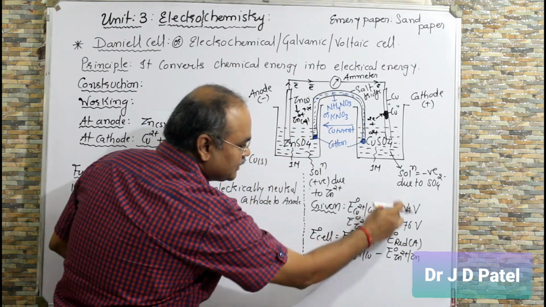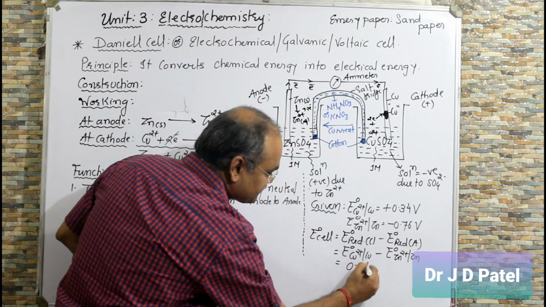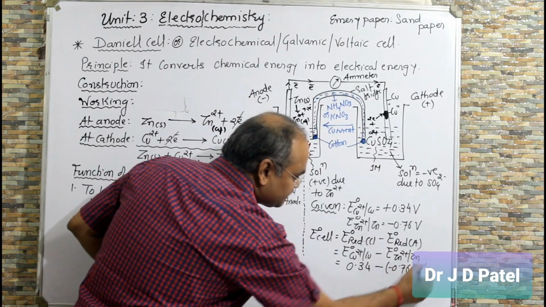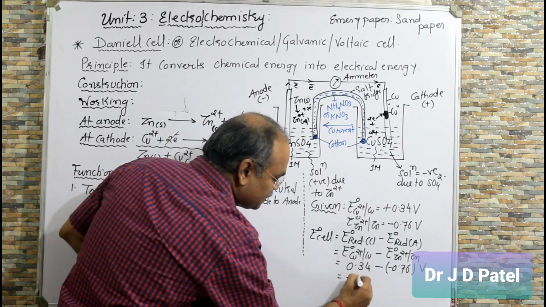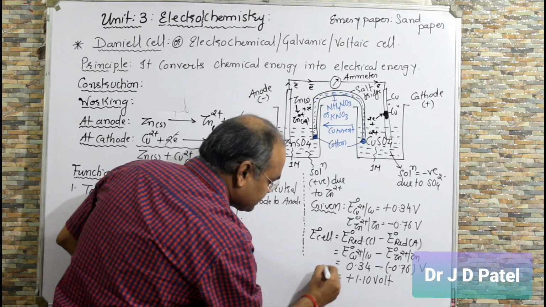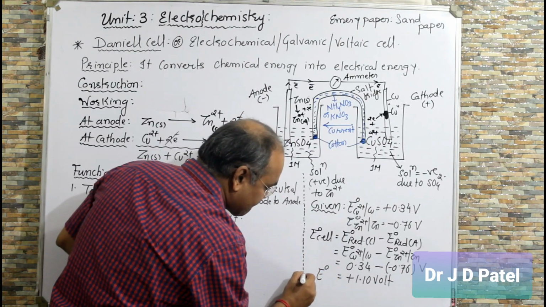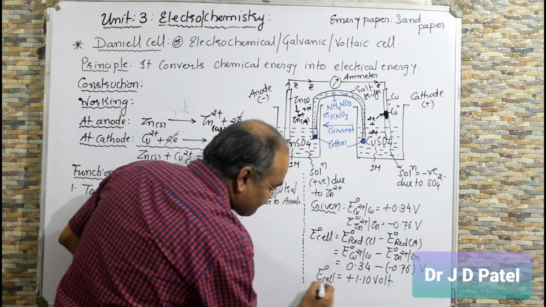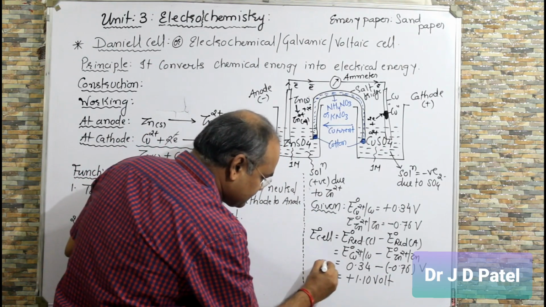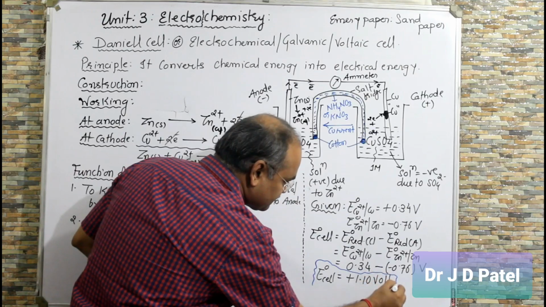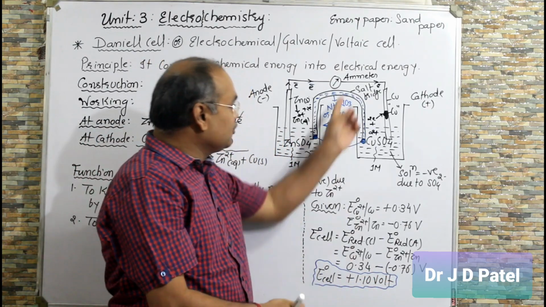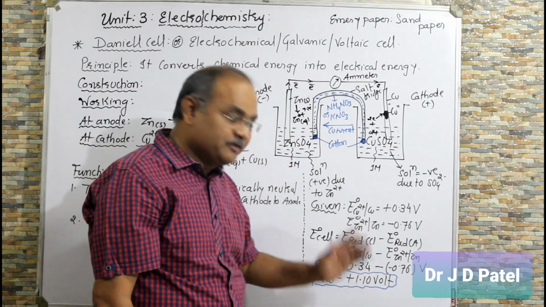So here the value is 0.34 minus (-0.76) volt. So overall value is 1.10 volt. Right? So this is an important point. Standard cell potential of Daniell cell is 1.10 volt.